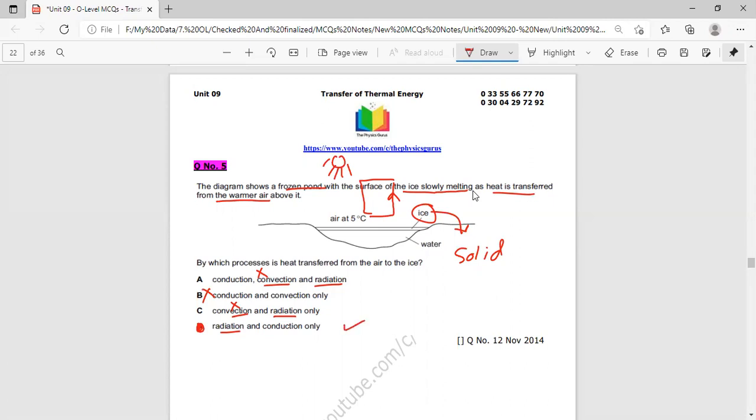So now we have completed the MCQs related with conduction, convection and radiation. Best of luck to all of you, and in my next video I will explain the fourth part of the transfer of heat, that is, which types of materials are the best emitter, best absorber and best reflector.